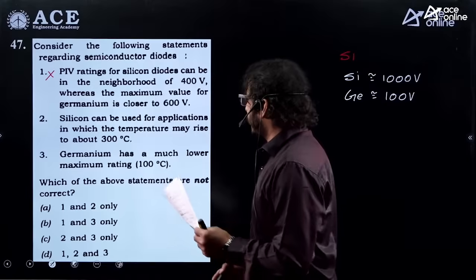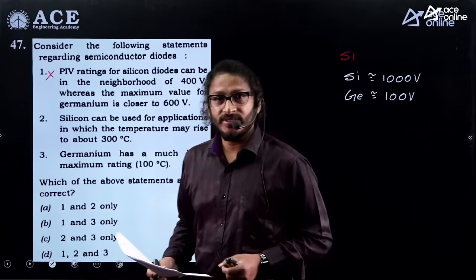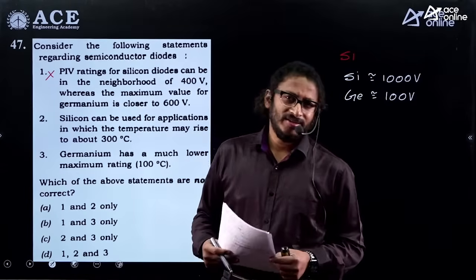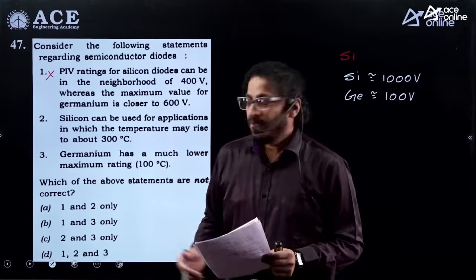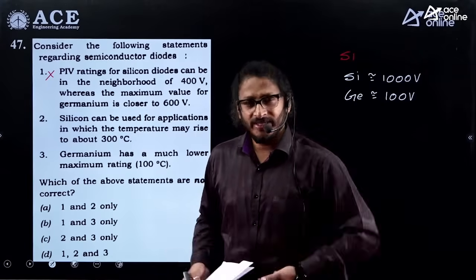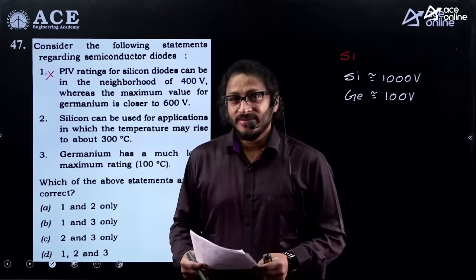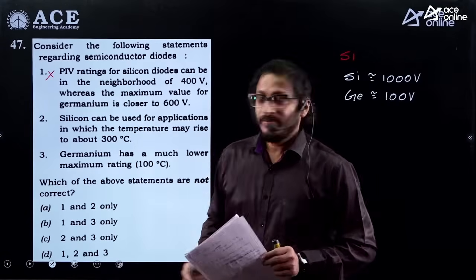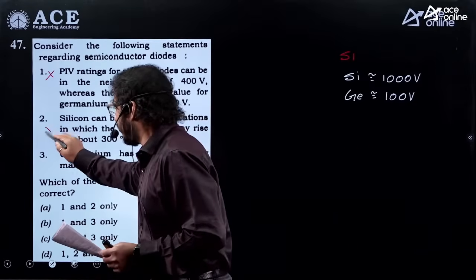The second is, silicon can be used for applications in which the temperature may rise to about 300 kelvins. So they're asking about a critical temperature. That seriously depends on the doping. If higher the doping, it can support higher temperatures. Lesser the doping, it can support lower temperatures. But in the exam, as I told you a number of times, if no condition is given, we should choose default, general purpose applications, like rectifiers, clippers, clampers, whatnot. As per general purpose applications, the critical temperature of silicon, highest value is around 200 degrees. That is lightly doped. But the examiner has given 300. I don't think this is right. So this is absolutely wrong.